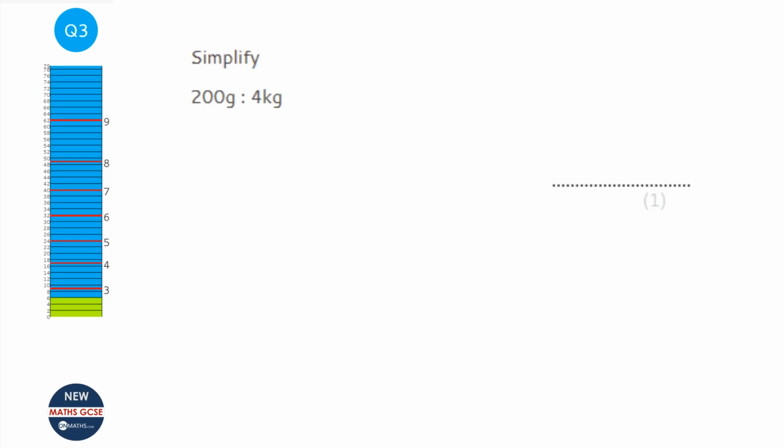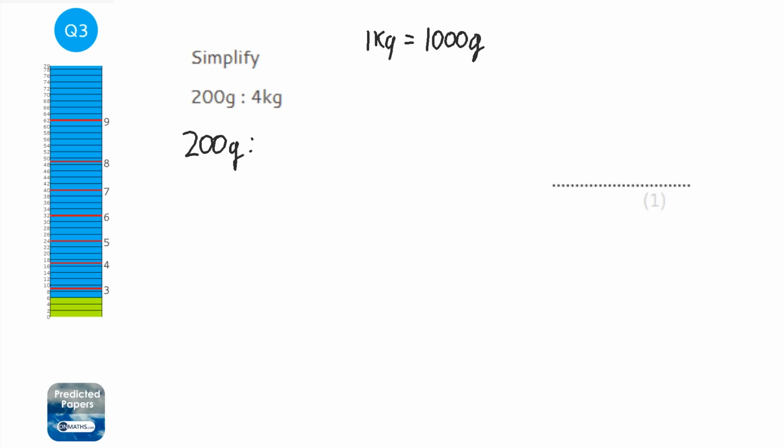Now the thing to notice in this question is that the 2 sides of the ratio are different units, so the first thing to do is make them the same unit. Now I know that 1 kilogram is equal to 1,000 grams, because kilo means 1,000, so kilometers, kiloliters, whatever. It's always going to be 1,000 of the base unit. So first thing I'm going to do is write 200 grams to 4,000 grams, and it's better not to put units in your working out, especially. So I'm going to not put them in from now on.